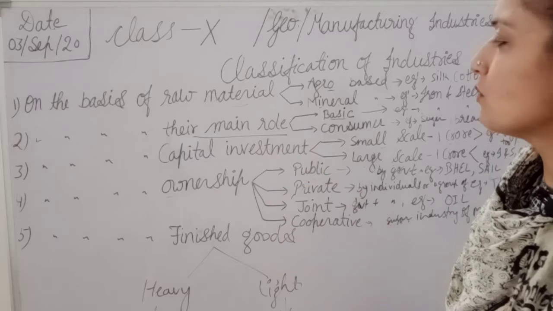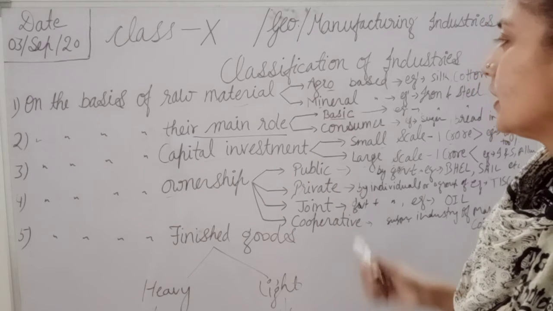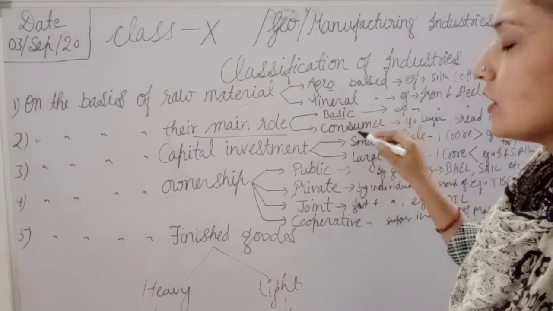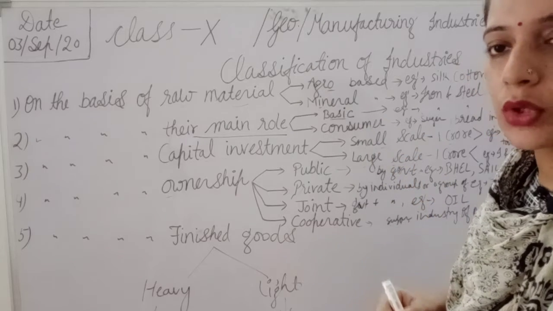On the basis of their main role, it will come under the consumer industry, because consumers directly use these products.